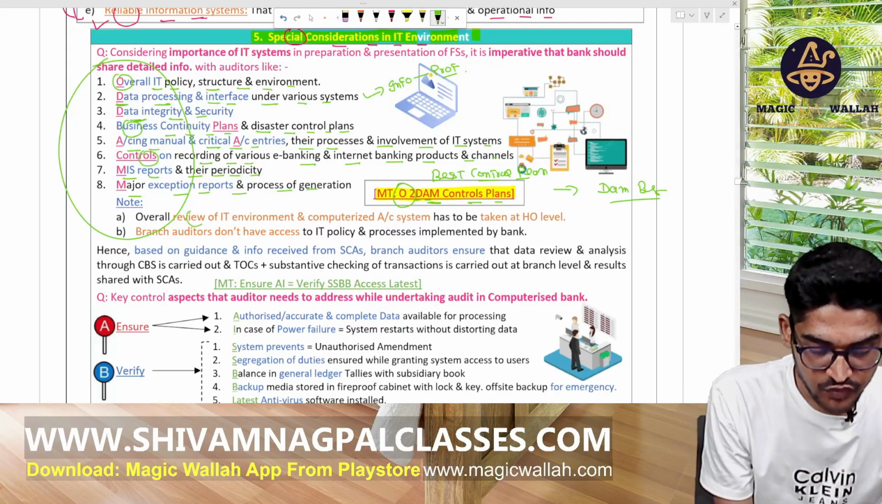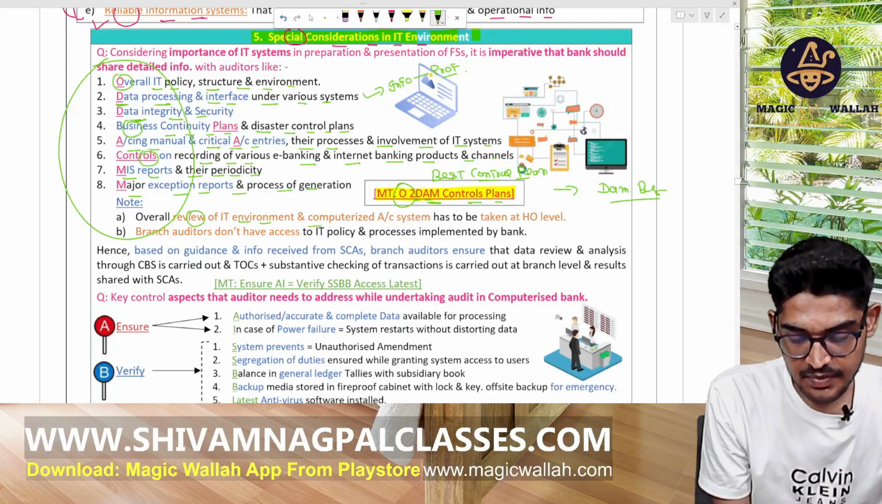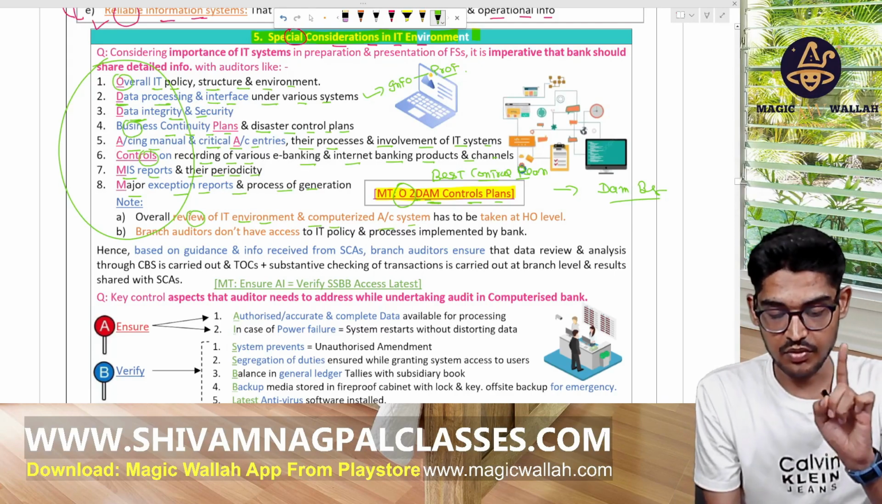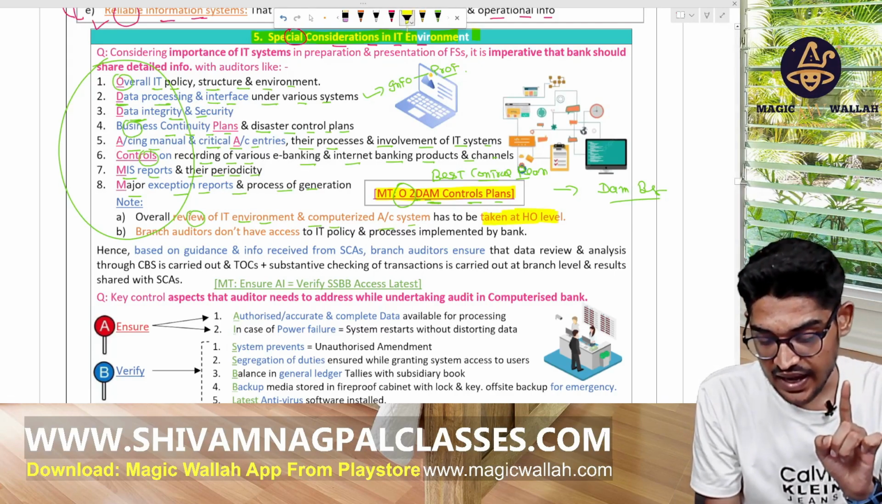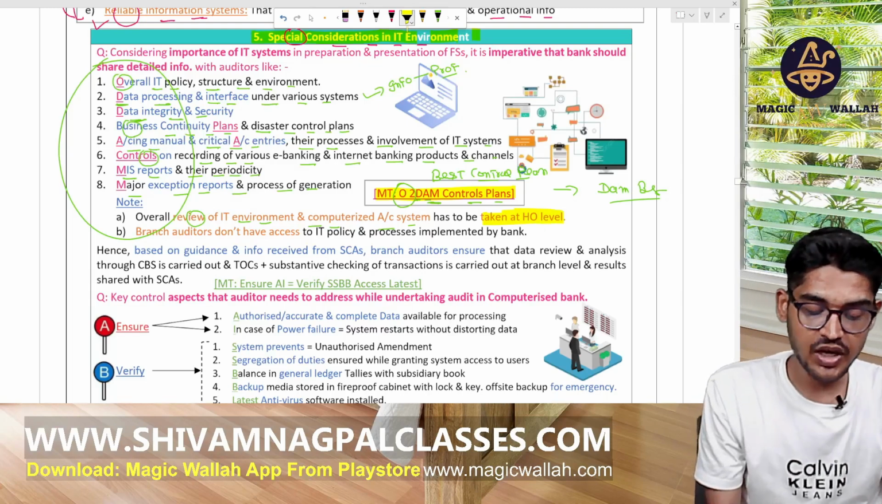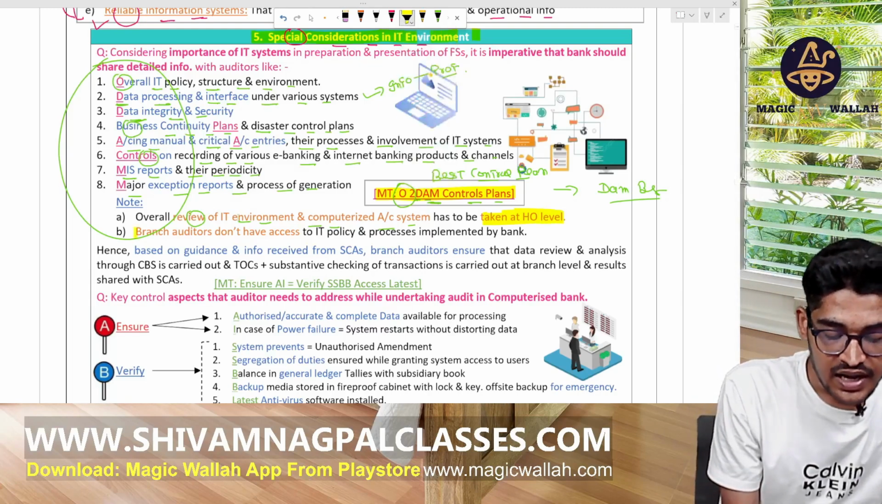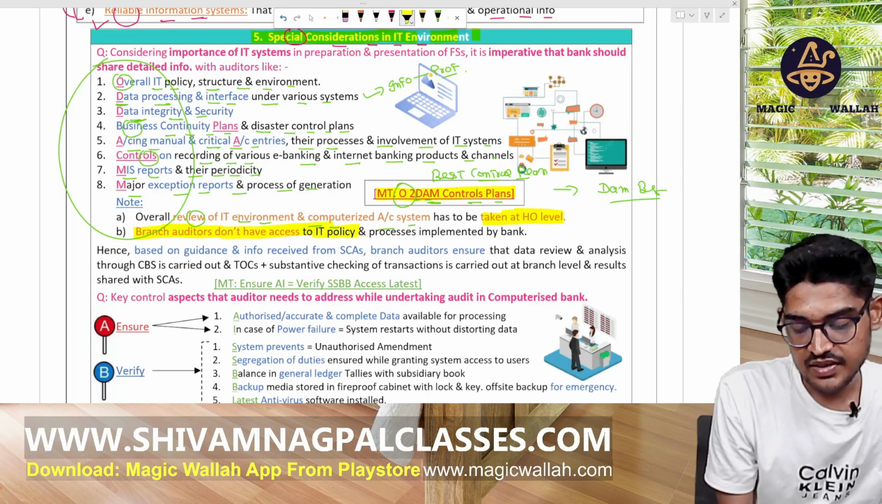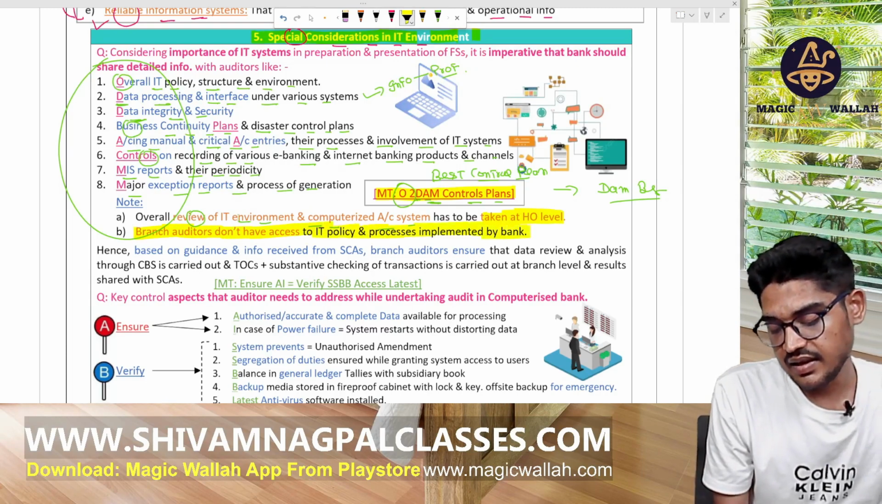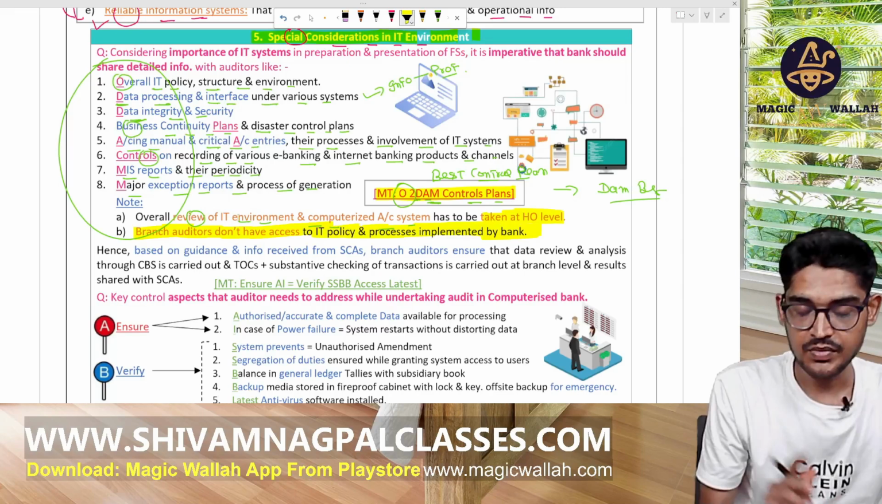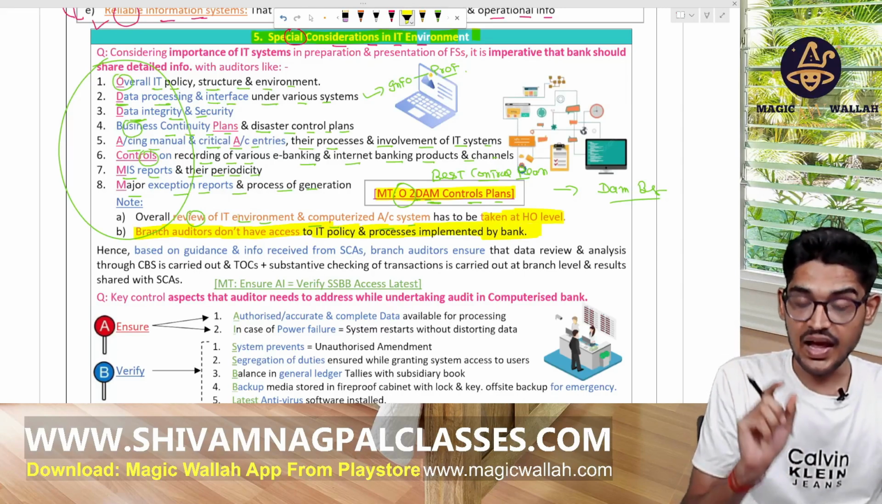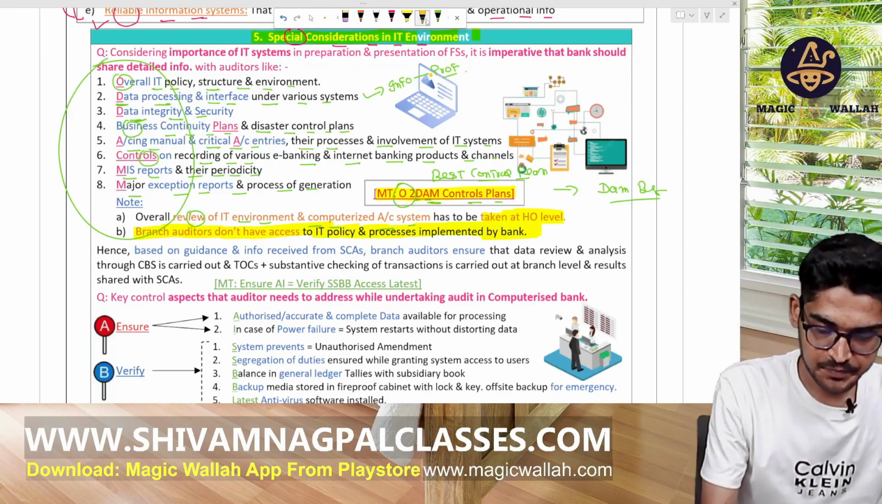The overall review of the IT environment and computerized accounting system has to be taken at the HO level. This can be asked in an MCQ. The branch auditor does not have access to the IT policy implemented by the bank. So it will be taken care of at the head office level, HO level.